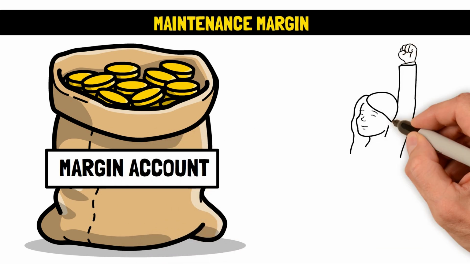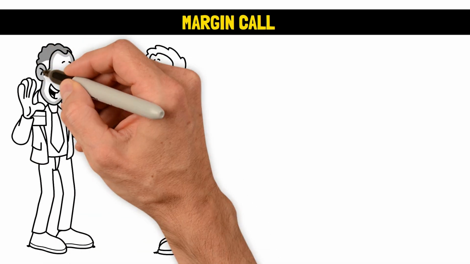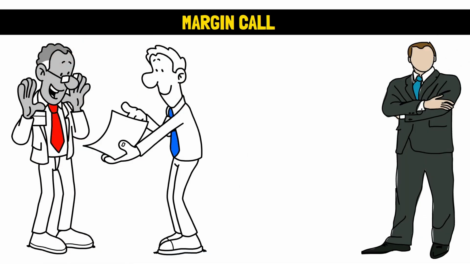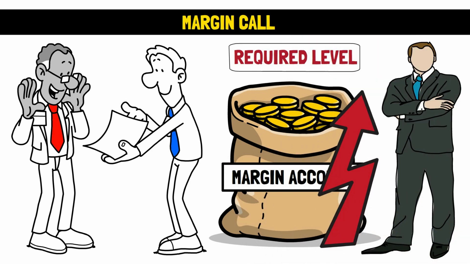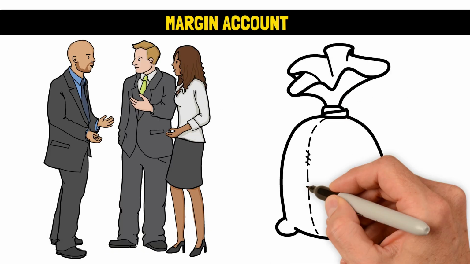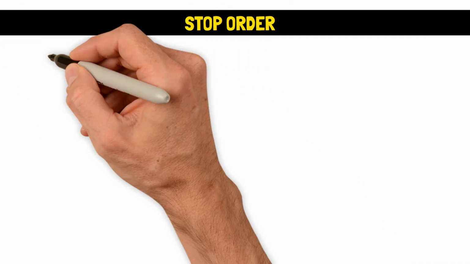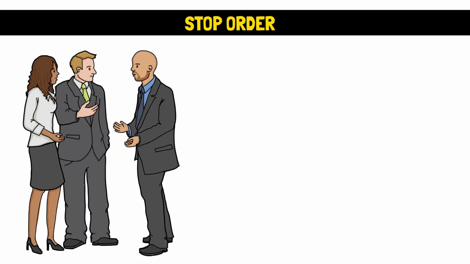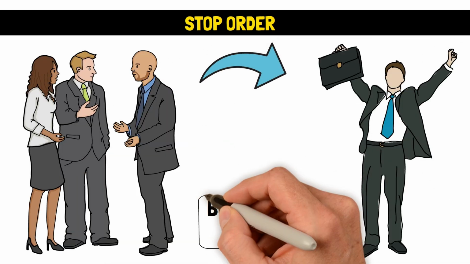Margin call. The margin call is a situation where a broker contacts an investor to deposit more money to enable the margin account to reach the required level. Margin account. This is a type of account that allows investors to borrow money from brokers to buy securities. Stop order. This is an order given by an investor to a broker to buy or sell a security when it reaches a specific price.